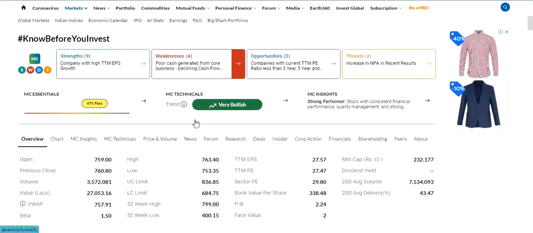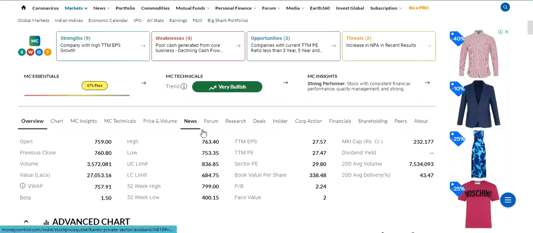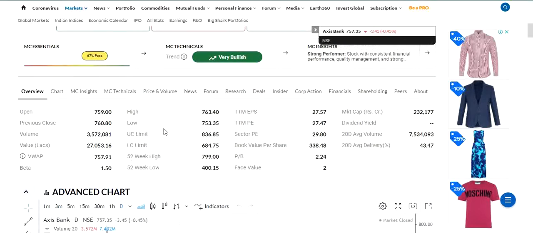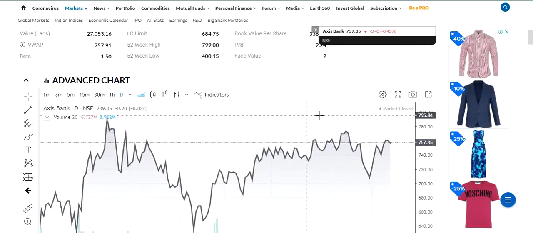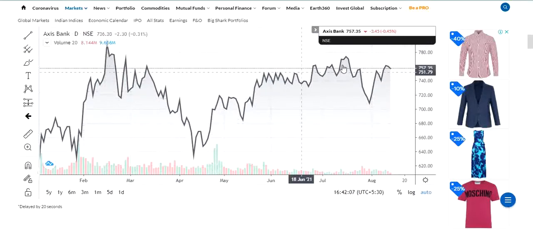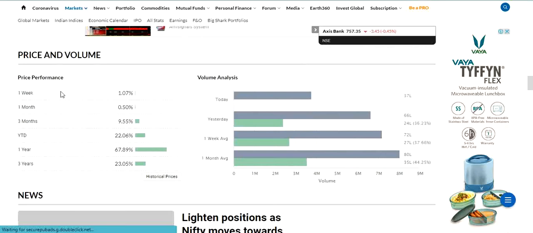All related Axis Bank news we can see here, including the current percentage, open price, previous close, volume, beta, high and low price. They gave a chart also, price and volume, 1 week, 1 month performance.